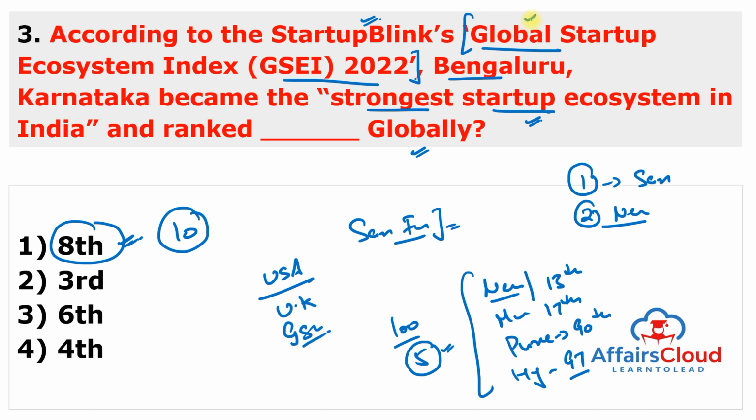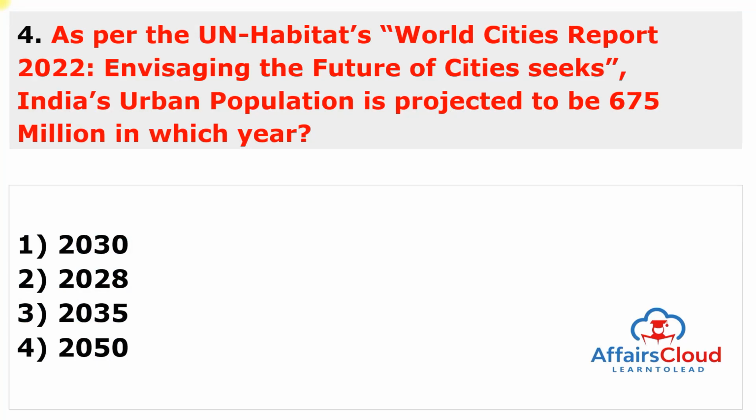So this is the Global Startup Ecosystem Index. Bengaluru is the top city from India, and Bengaluru's global rank is 8th, and the first rank goes to San Francisco, second rank goes to New York. If we are talking country wise, then United States of America is on the first spot, and a total of 5 cities are ranked among the top 100 startup ecosystems. So moving to next question.